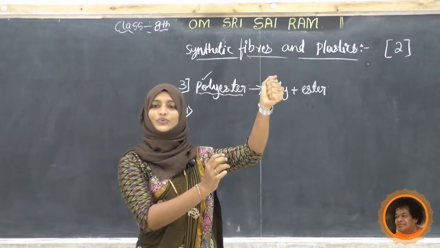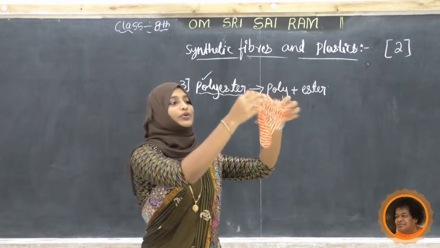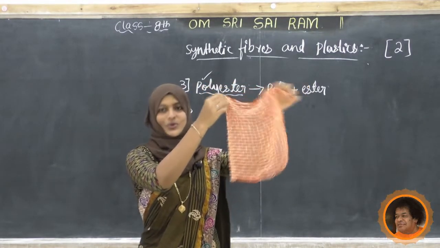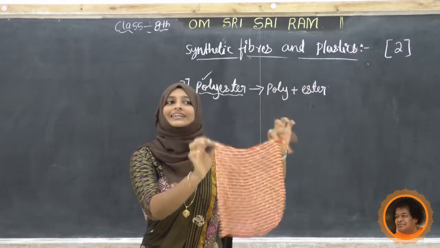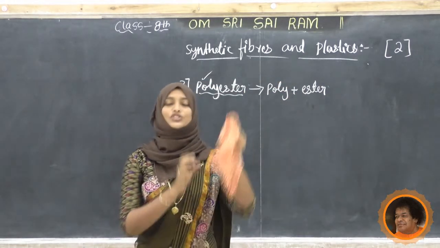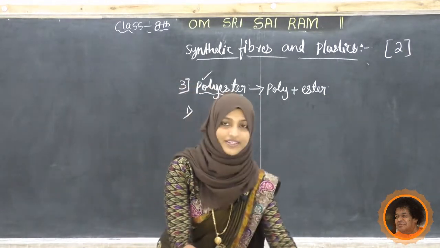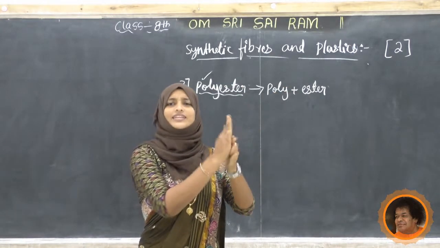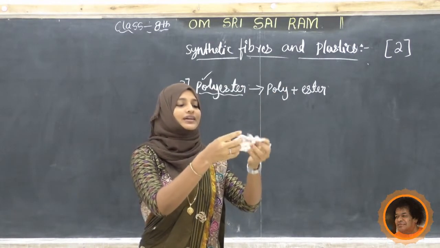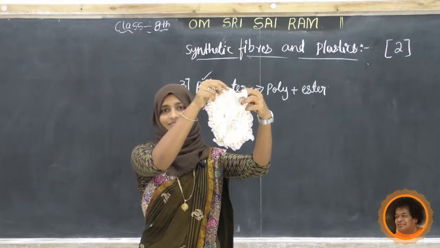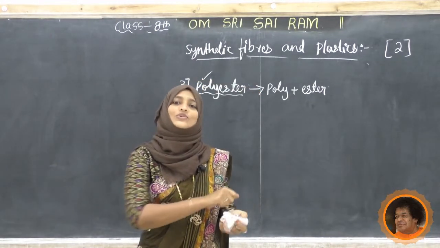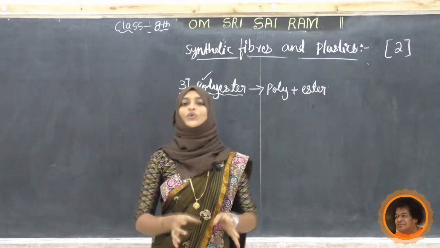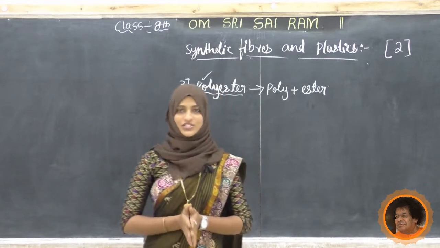See, now look at the shape. Once again I am going to open this one. Nothing happens. It does not get wrinkled. So polyesters do not get wrinkled easily. Instead of this, if you do the same with cotton, see, I have one kerchief. If you open it, see how it looks. So we have to overcome this by ironing.